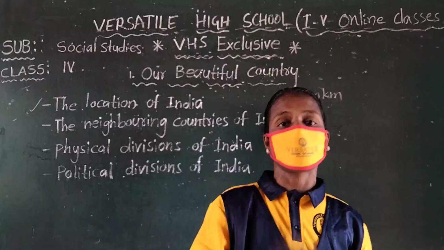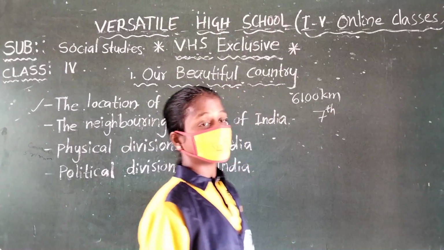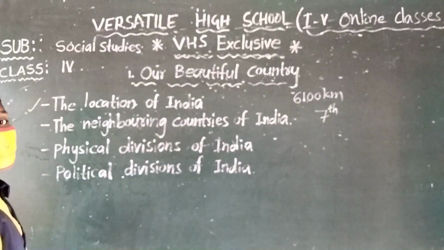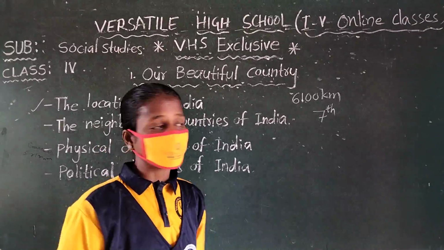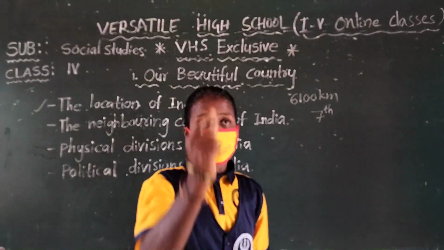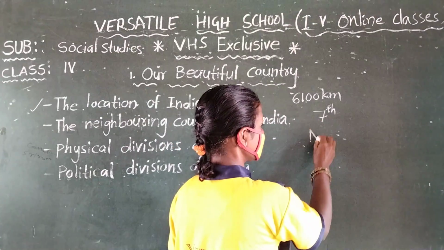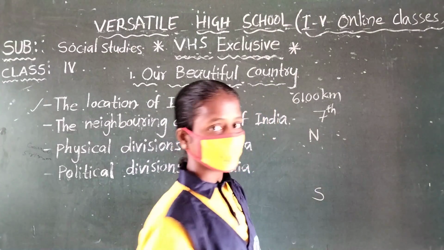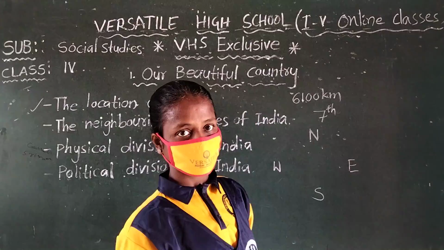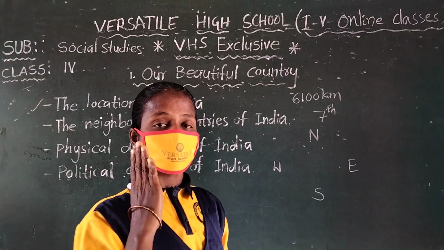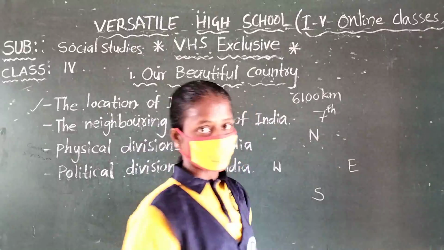It is the 7th largest country. India is the 7th largest country. And you know the directions? North, south, east, west. So India has how many directions? 4 directions: north, south, west, east.